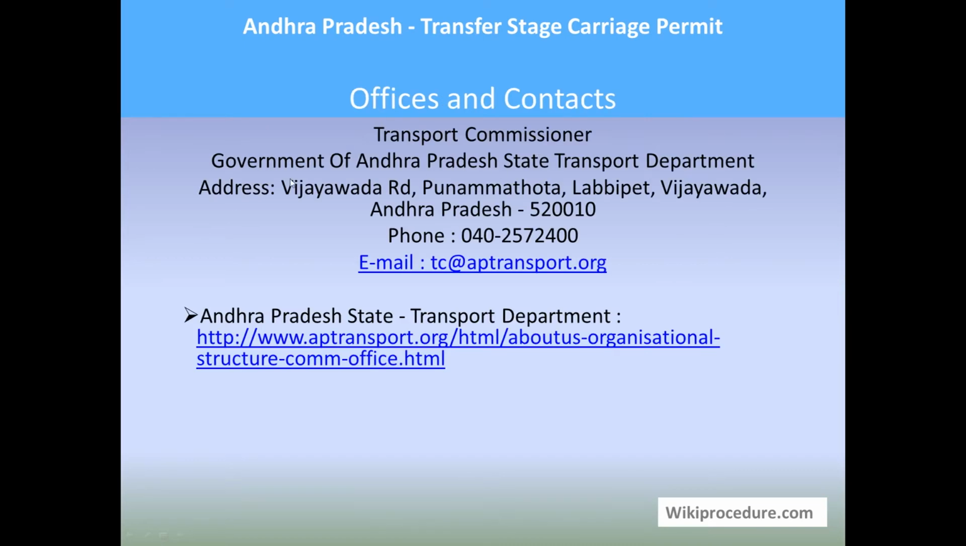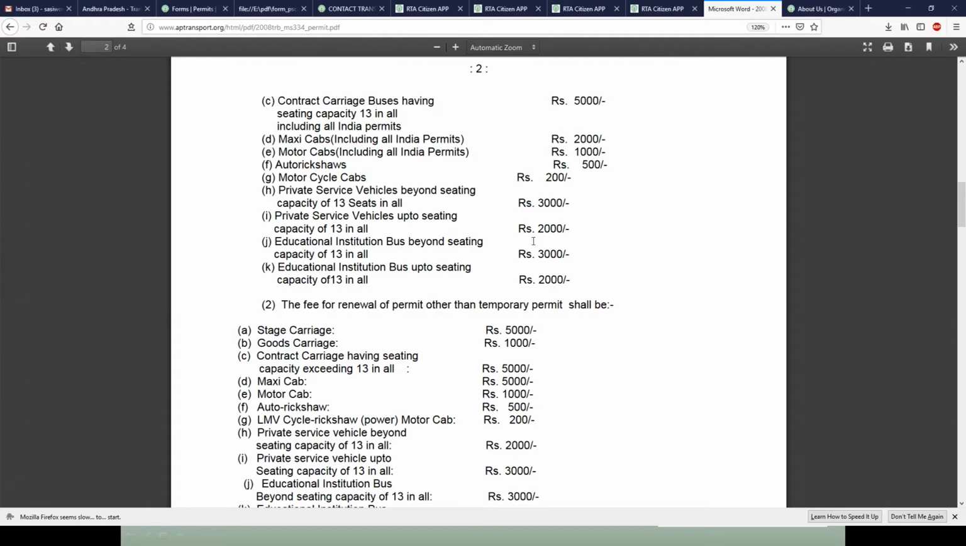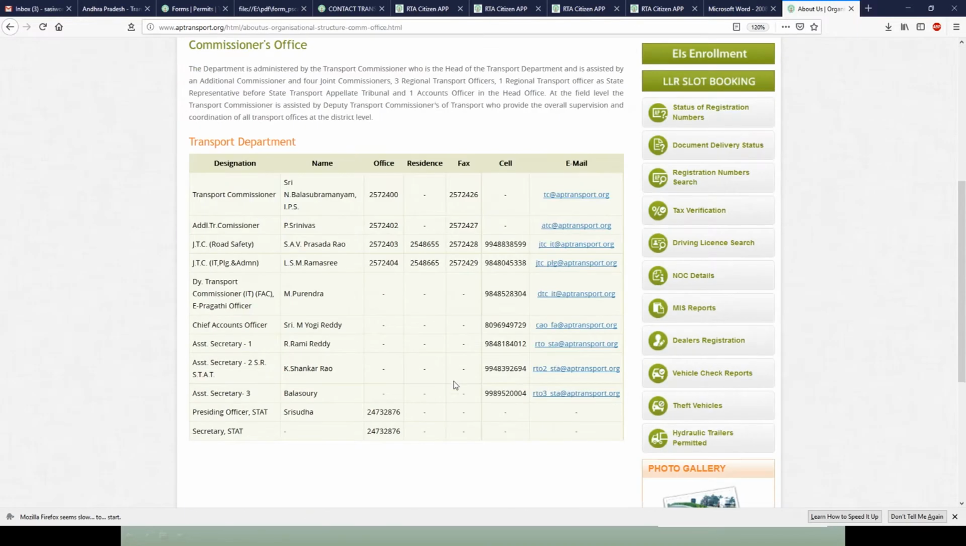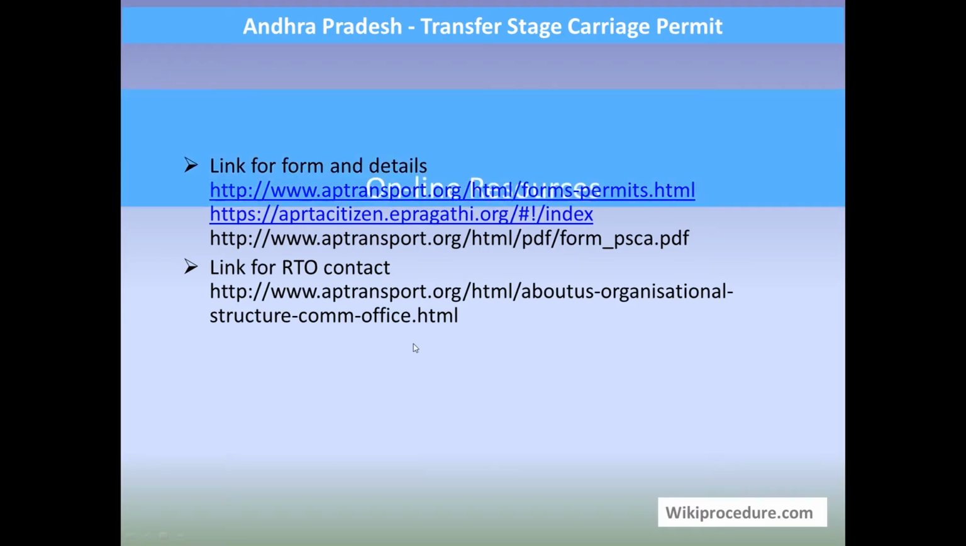Officers and contacts: Transport Commissioner, Government of Andhra Pradesh, State Transport Department, Kondapalli, Vijayawada, Andhra Pradesh. Phone number and email ID are provided for personal interaction to clarify your doubts. The link provided here will give you detailed office-related information like the officer, their table number, telephone number, fax, cell phone, mobile number, and email ID, to obtain clarity about your doubts and any complaints you have.